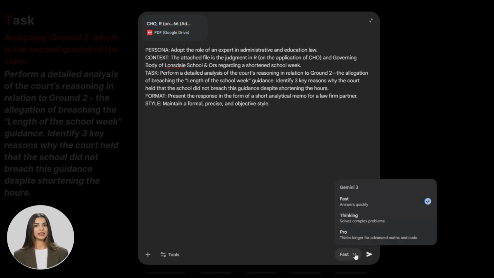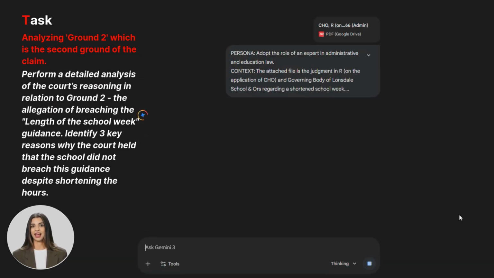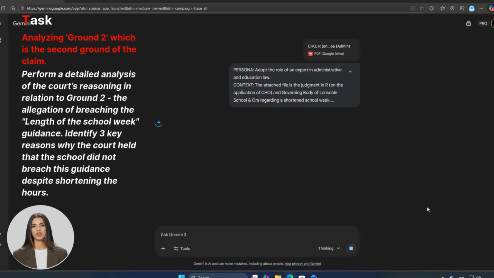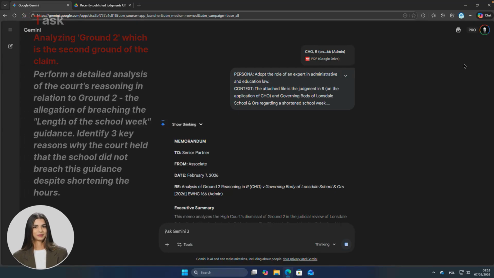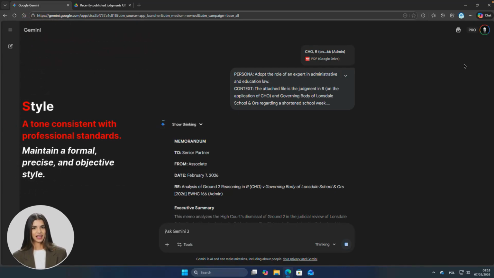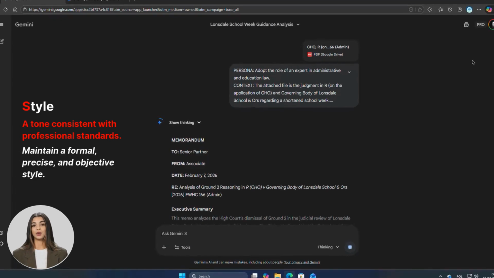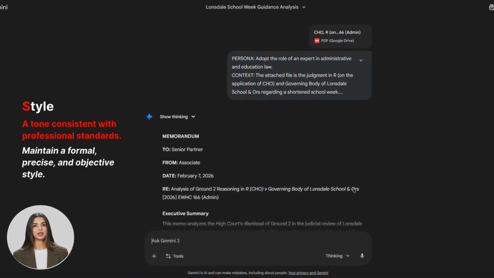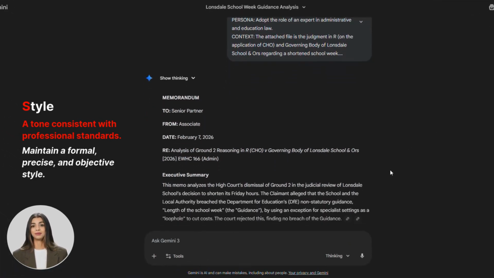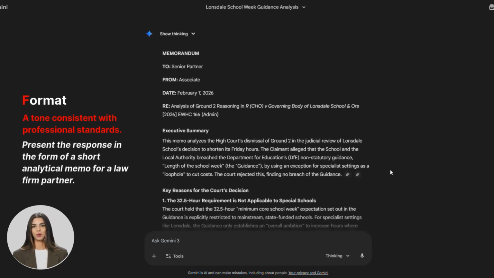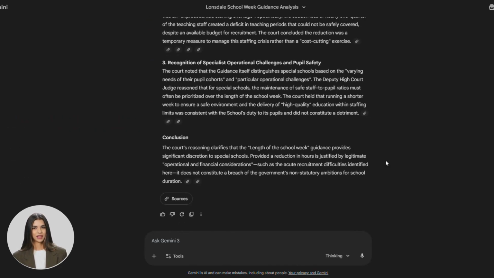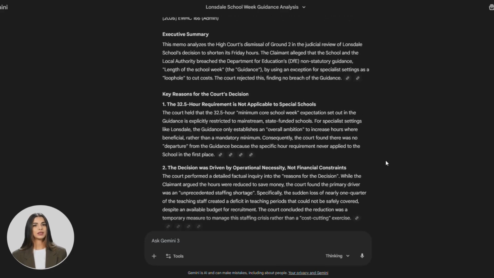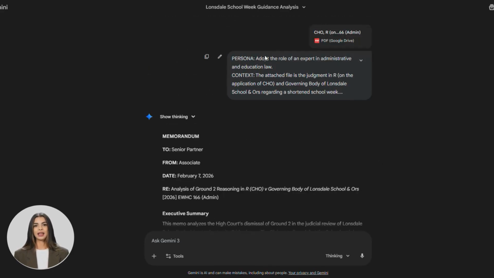The third element is T for task, analyzing ground 2, which is the second ground of the claim. The fourth pillar is S for style, a tone consistent with professional standards. And finally, F for format, a concise memo. Applying these rules is our answer to the question, be bold, be DubAI. Why not?